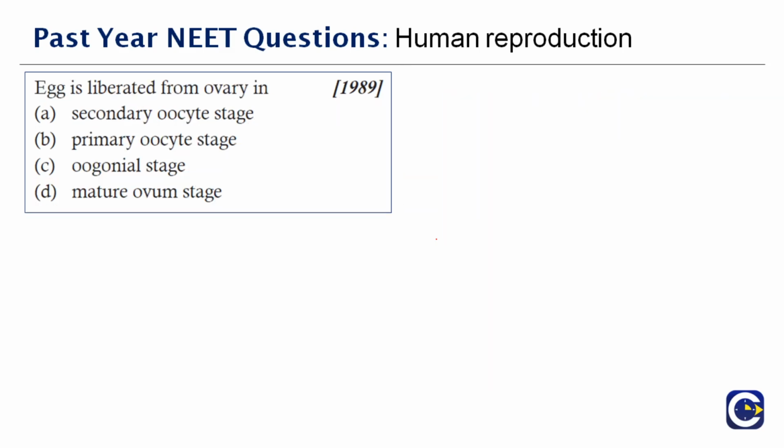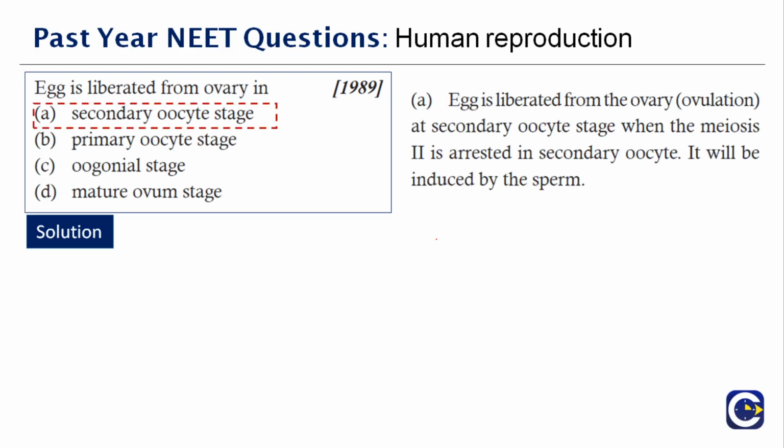Next question here. Egg is liberated from the ovary in dash. Very easy question. All of you should know what the answer is. It is the secondary oocyte stage. Egg is liberated from the ovary at the secondary oocyte stage. When meiosis II is arrested in the secondary oocyte, it will be induced by the sperm, and therefore the right answer is option A.